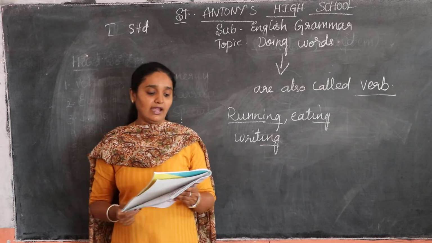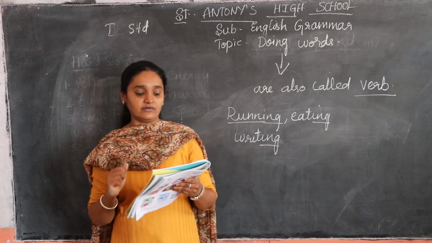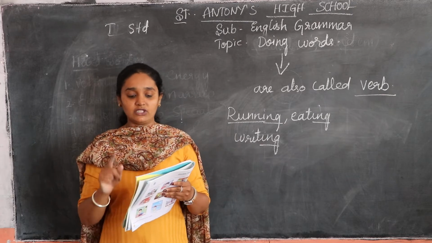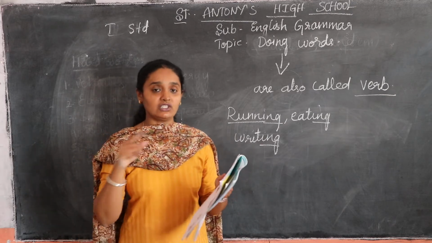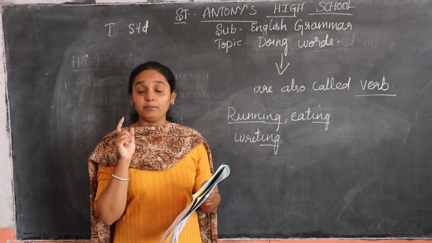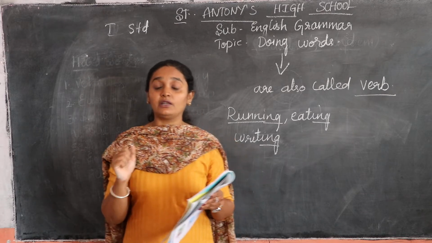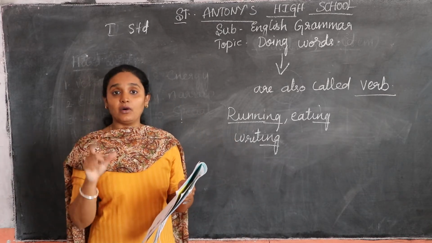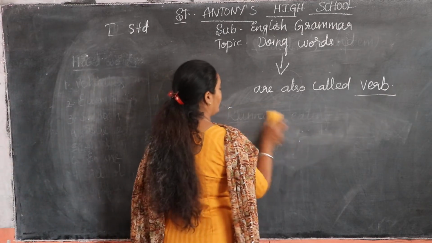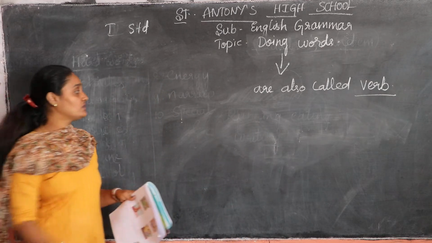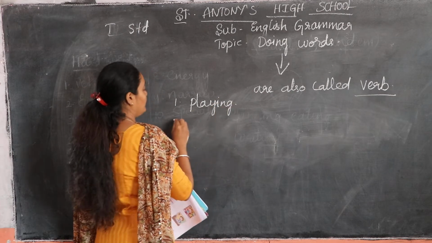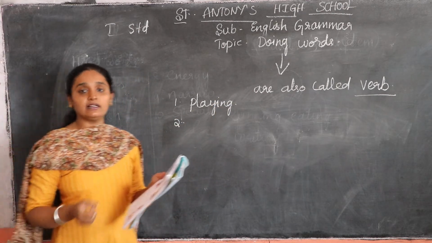So next you have some pictures. Look at the picture and write a doing word below each picture. First you can see a group of children. They are playing. What action are they doing, all the children together? You can see a ball in the center. So they are playing. You have to write an action word. In one word, it is playing, P-L-A-Y-I-N-G.